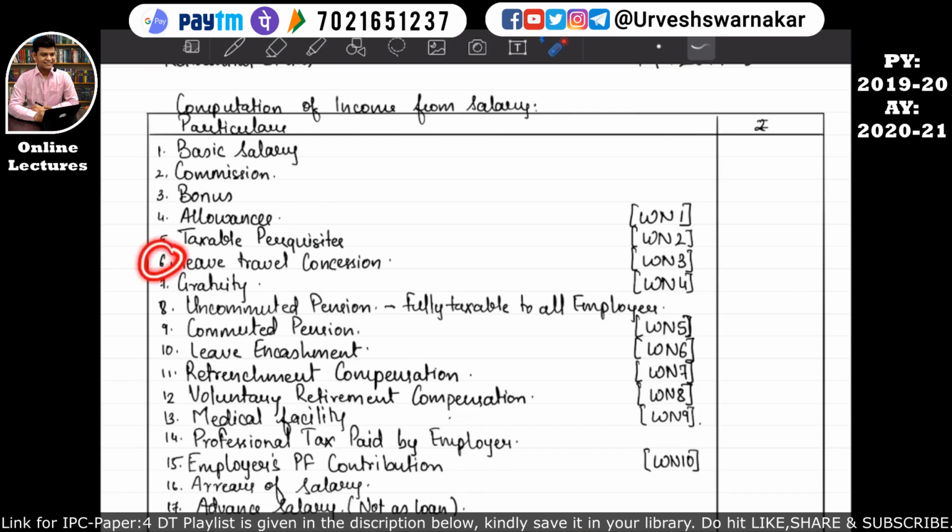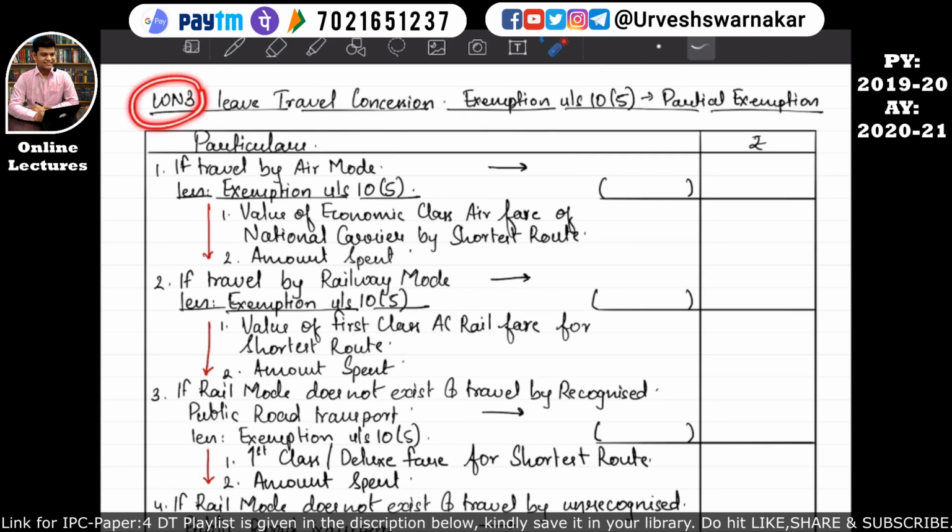Okay, let's understand point number 6, that is leave travel concession. Working note number 3 is leave travel concession. So if an assessee receives a leave travel concession, then there is a certain exemption given to such concession received by the employee under section 10 subsection 5, and such exemption under section 10 subsection 5 is a partial exemption. I hope this is quite clear to you all.